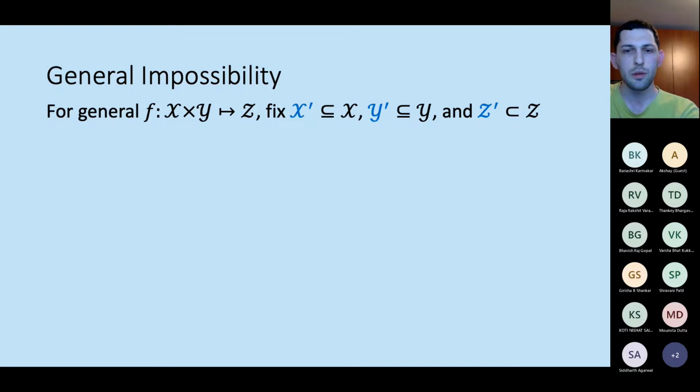We'll consider a subset X prime of the first party's input and a subset Y prime of the second party's input, and we're going to view the protocol as executing only on those inputs. So honest execution will be over X prime and Y prime. And we'll also fix a subset Z prime of the output, and the goal of the adversary will be to try and bias towards Z prime.